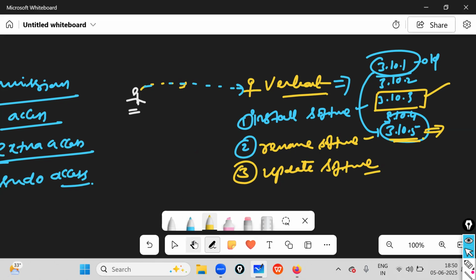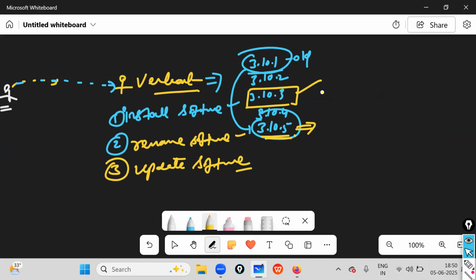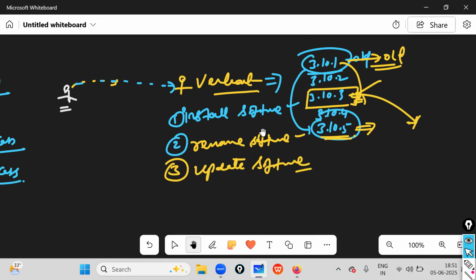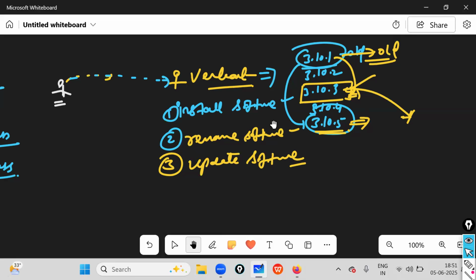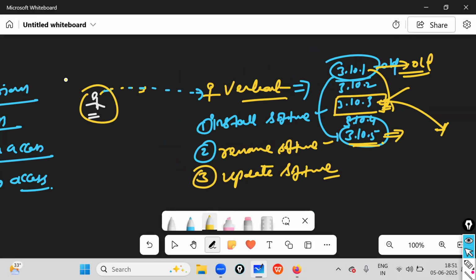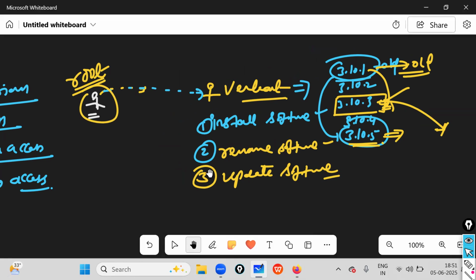But anyway, in real time, we take the stable version. This is stable, and this is old. Now I would like to upgrade from 1 to 3. That's all. This is nothing but updating the software, upgrading the software. Like this, Venkat can do this kind of activity inside a Linux machine. All these are given by the root user, the experienced person.